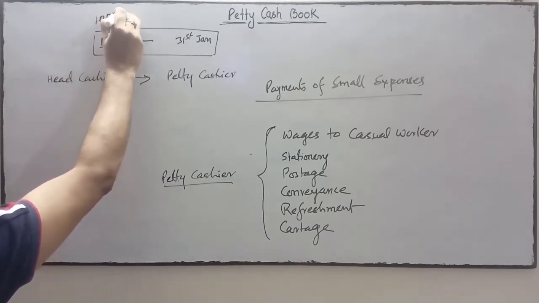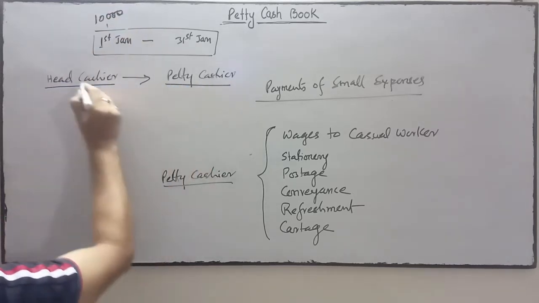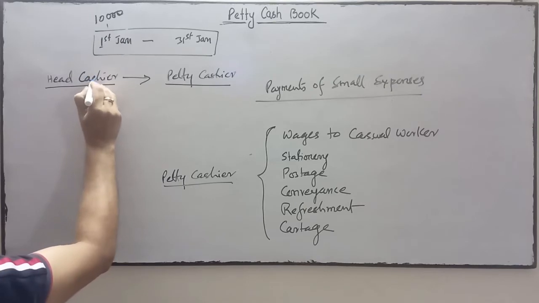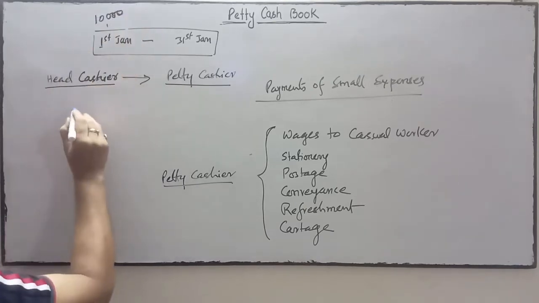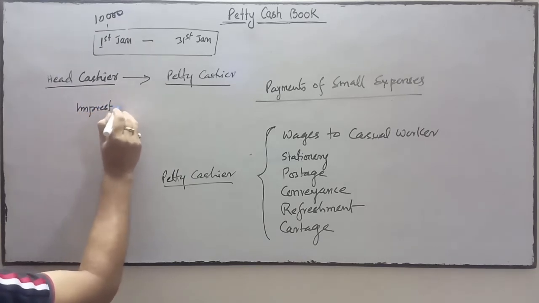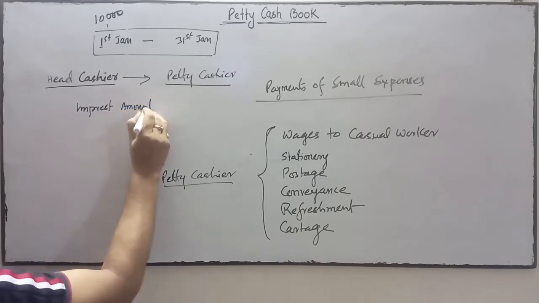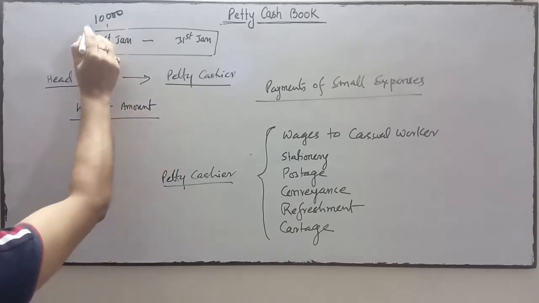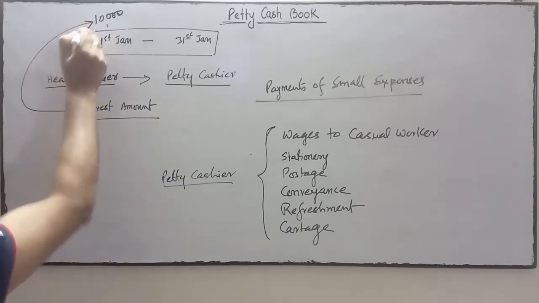₹10,000 is given by the head cashier to the petty cashier on the first day of the month. This amount is called impressed money, or impressed amount.